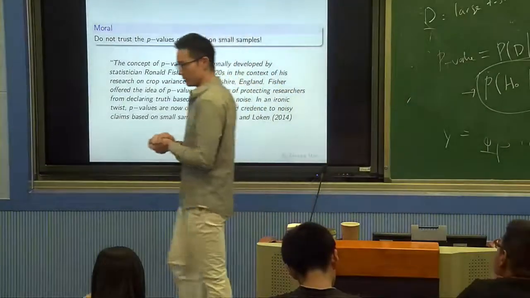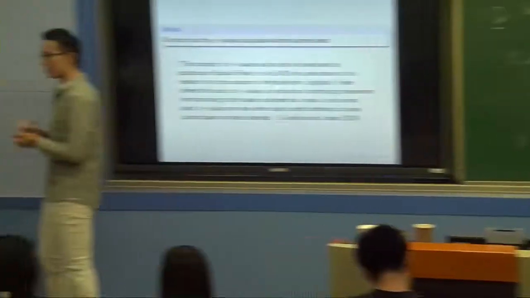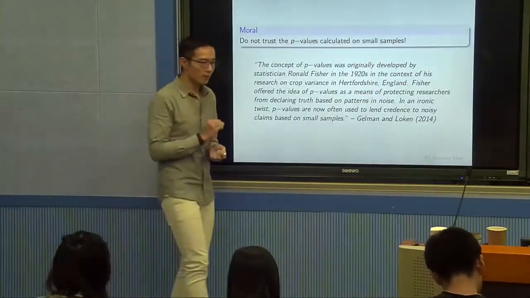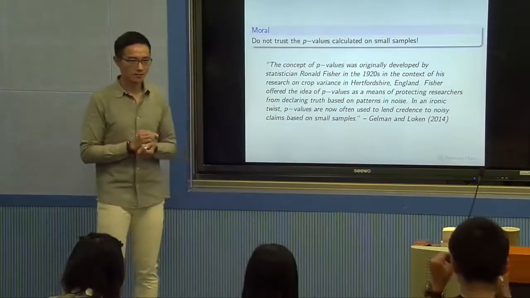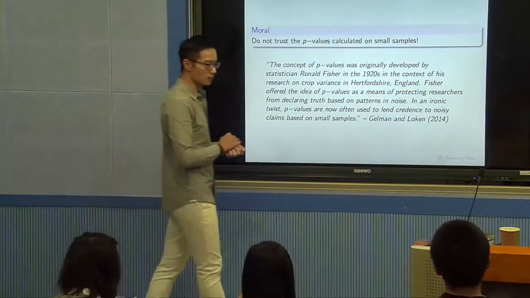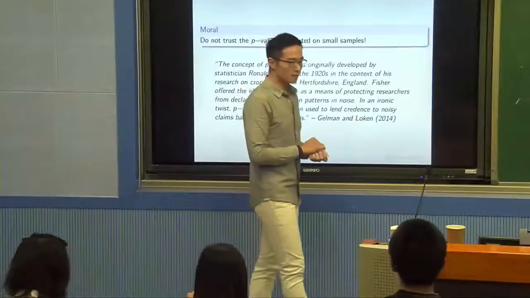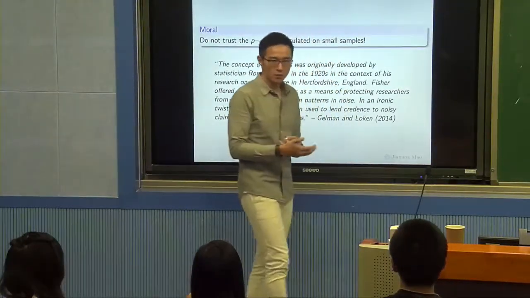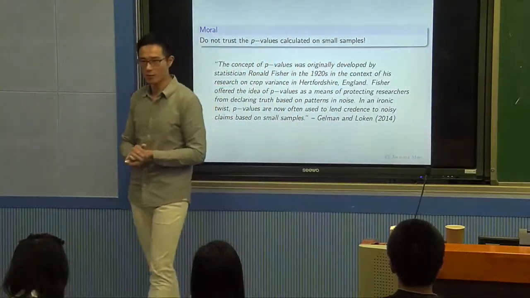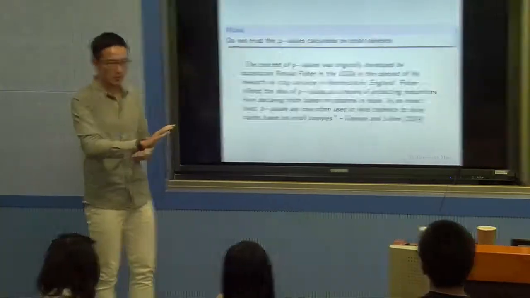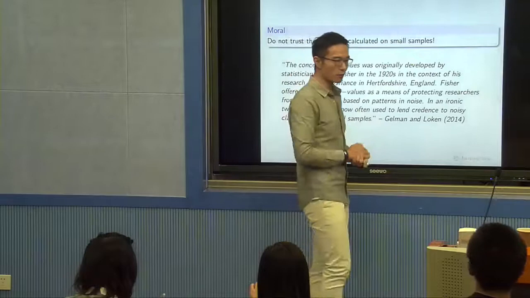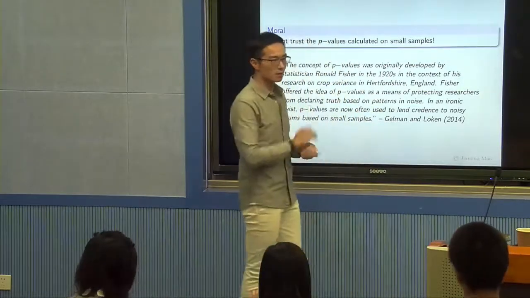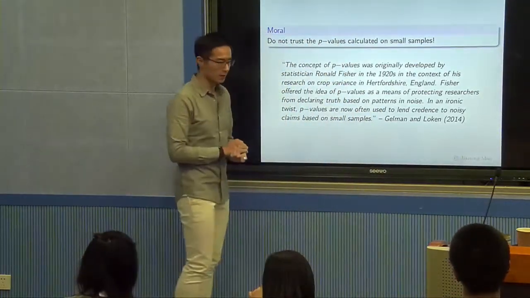So in general, as a general lesson in this semester, just don't trust p-values calculated on small samples. Just to emphasize, don't trust p-value calculation. Actually, I could go more extreme and say don't trust anything on small samples. In small samples, everything goes bad. You have bad generalization. We already talked about the VC generalization performance. The p-value formula is not reliable, etc.